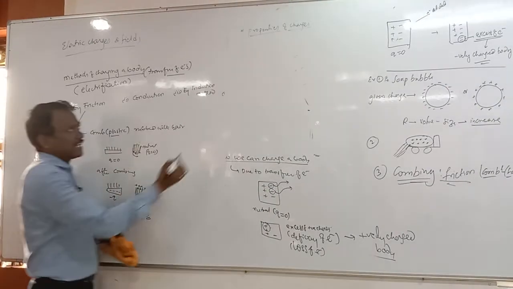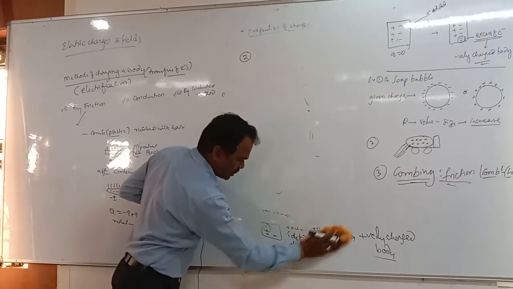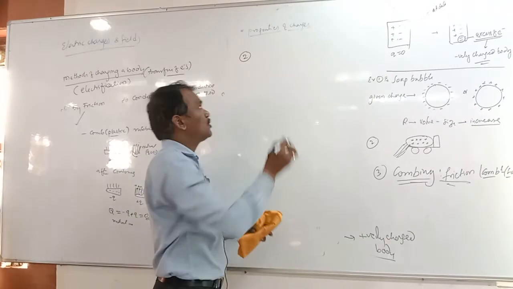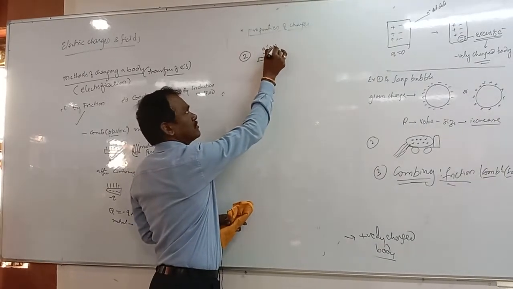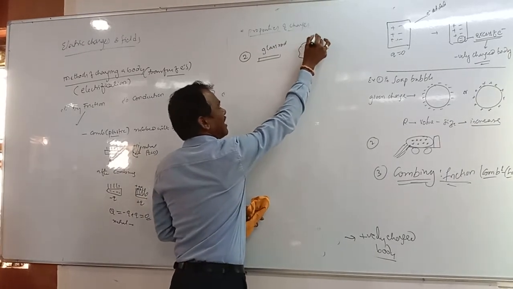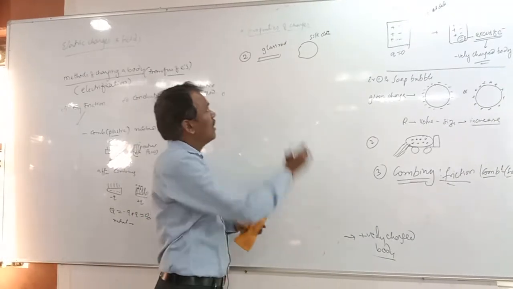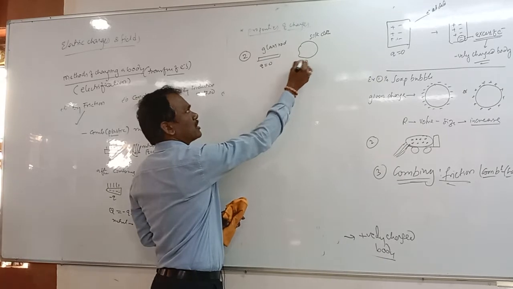And for the second example of the friction method, you know that a glass rod is rubbed with silk cloth, right? Both are neutral bodies here.